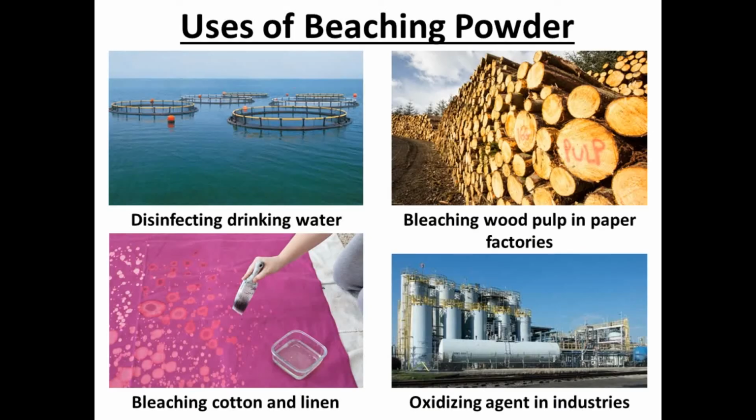Bleaching powder is used in disinfecting drinking water, bleaching wood pulp in paper factories, bleaching cotton and linen, and it is also used as an oxidizing agent in industries.